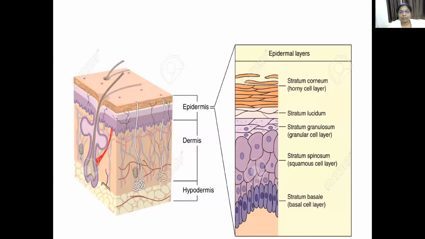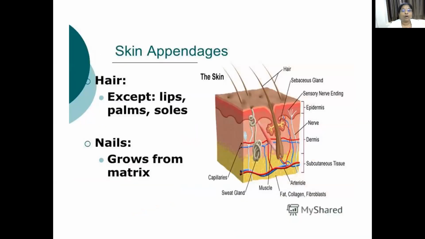This is the picture showing the epidermal layers of the skin. So what are the epidermal layers? Stratum corneum, stratum lucidum, stratum granulosum, stratum spinosum, stratum basale. These are different layers of epidermis. And what are the skin appendages? Skin appendages are hair and nails. Hair is present all over the body except on lips, palms and soles, and the nails grow from the matrix. These are the skin appendages.